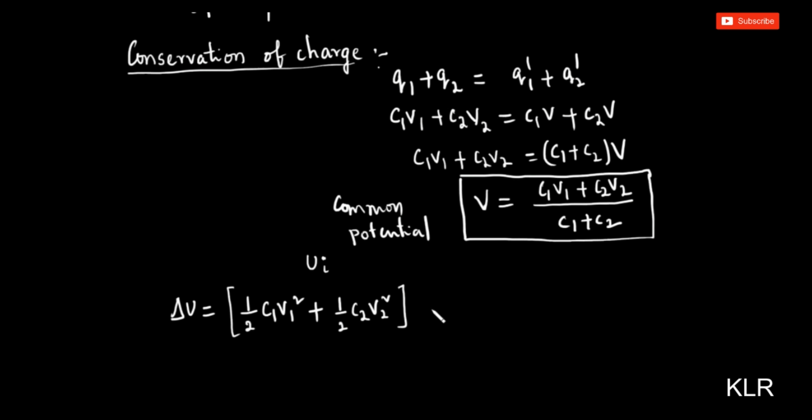After connecting the wire, it reaches common potential V. So this is the final potential energy, which is half C1 plus C2, common potential is V square. So this is the difference in potential energy. The initial potential energy is before connecting the wire, and after connecting, this is having a common potential.